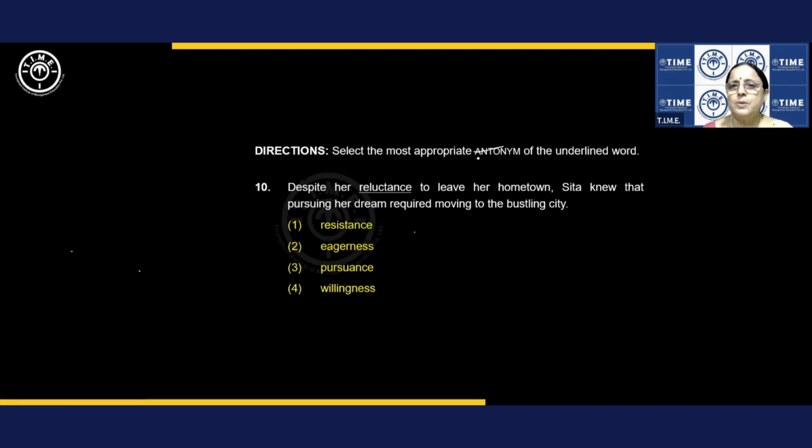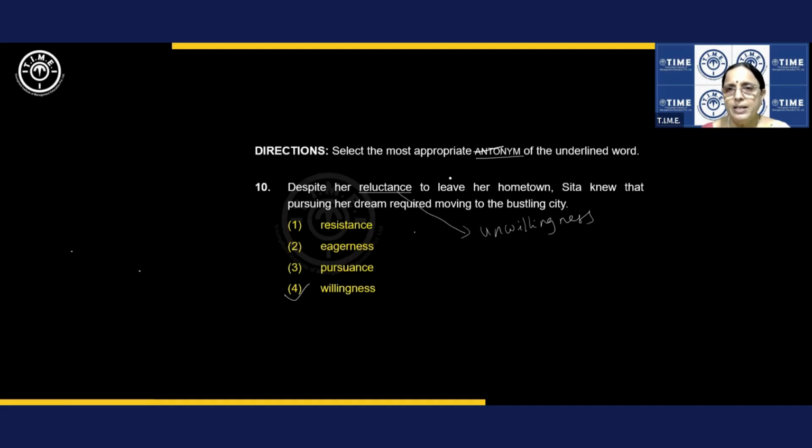Next one. Select the most appropriate antonym of the underlined word. Opposite. Despite her reluctance. So what is reluctance? If you know, it's easy. Reluctance is unwillingness, not ready to do something. So what is opposite to unwillingness? Straight away 4 is the answer. You get it? So when you are answering the questions in the examination, you are doing it in this way. But when you are taking the test again and doing the analysis about why you went wrong in some of the questions, you have to do all this work. All right, let's do it.